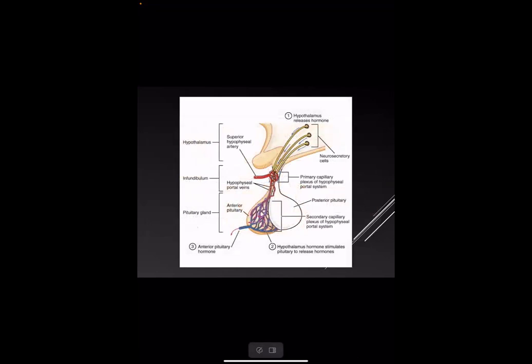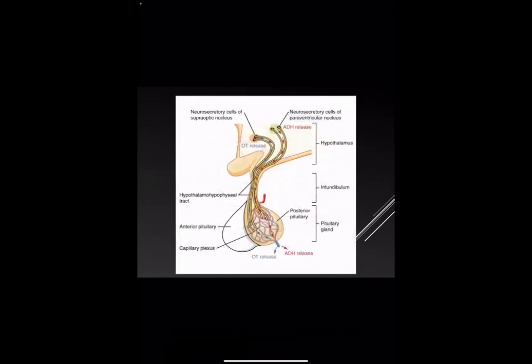This is a diagram showing the production of hormones by the anterior pituitary gland under the control of hormones produced in the hypothalamus and transmitted by the portal circulation to the anterior pituitary gland. This is a diagram showing the hormones produced from the posterior pituitary gland.